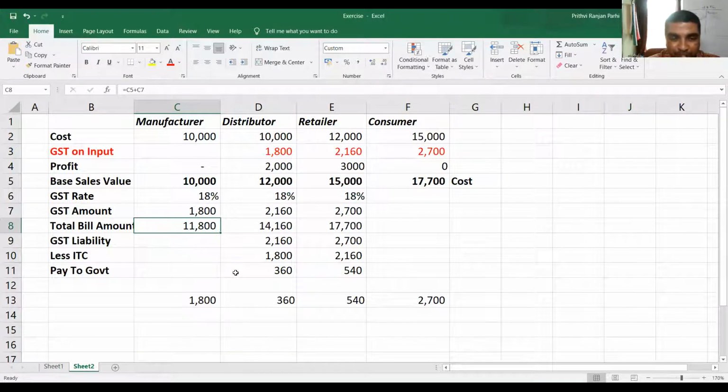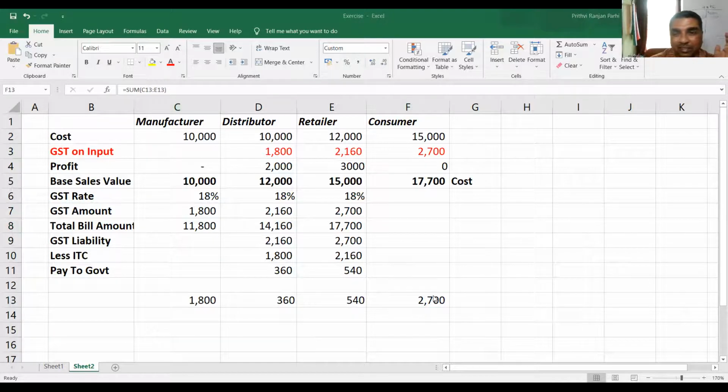Is it clear to you? Yes, sir. All of you understood how money is collected by the government. The government got 2,700 and the consumer paid 2,700. But government, yeah, please ask.